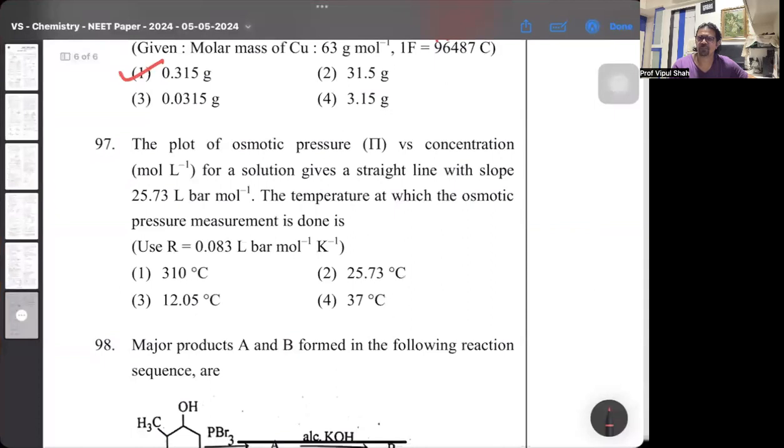97th is also an easy one. Plot of osmotic pressure versus concentration gives a straight line with a slope. Now you want the temperature at which this experiment is done. It's an easy one. This temperature comes to 37 degrees.